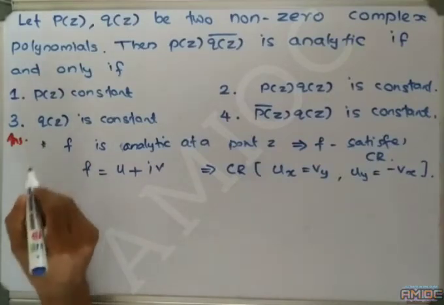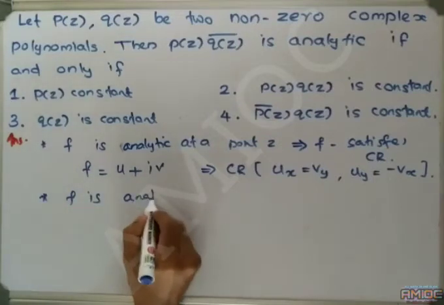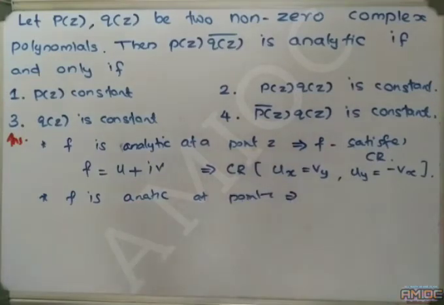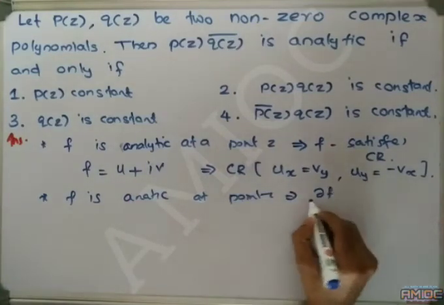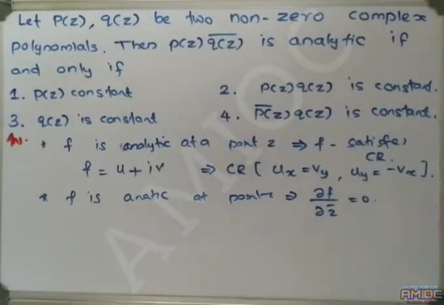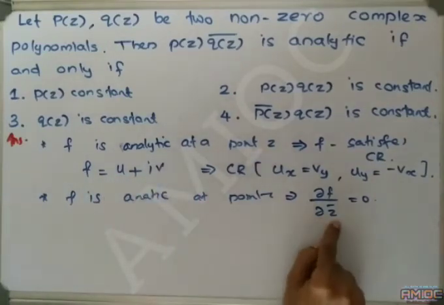And one more result is, if f is analytic at a point z, then dou f by dou z bar is equal to 0. We can express the terms of x and y in terms of z and z bar.